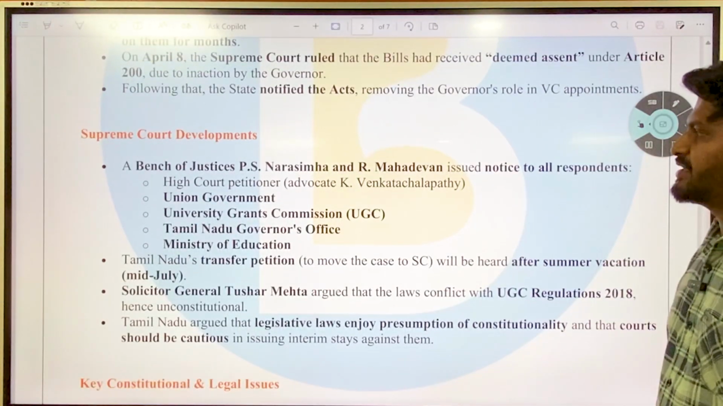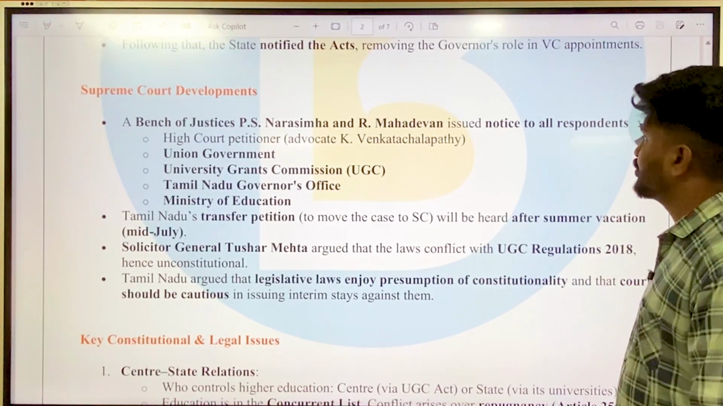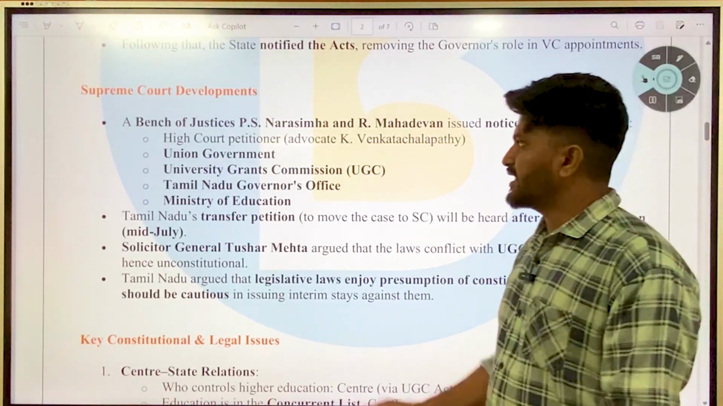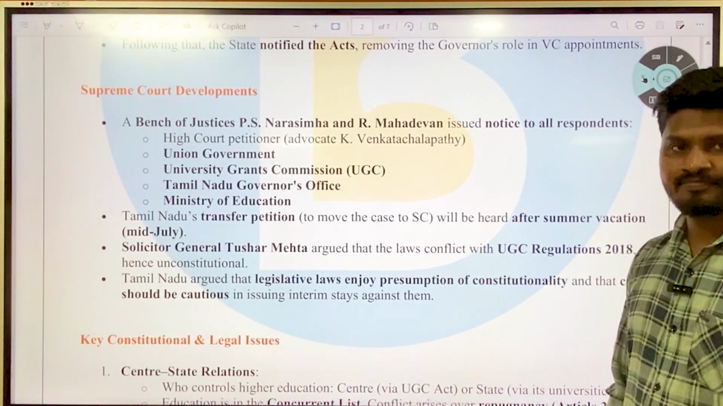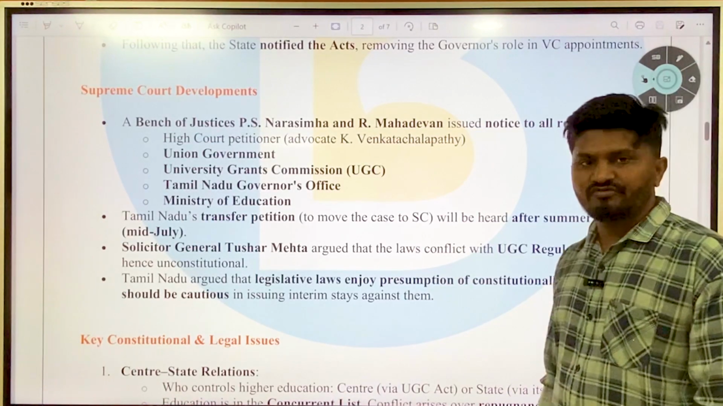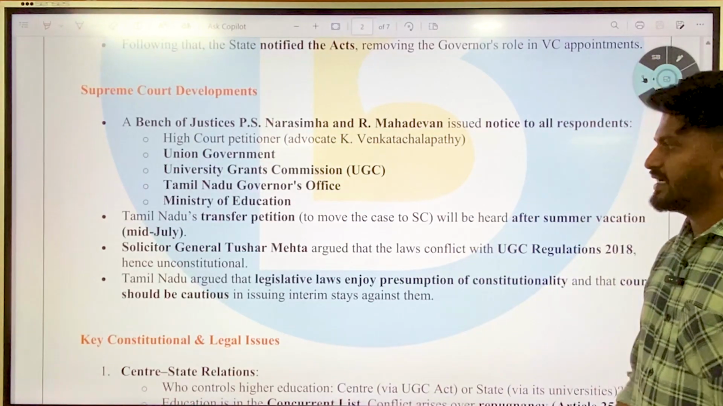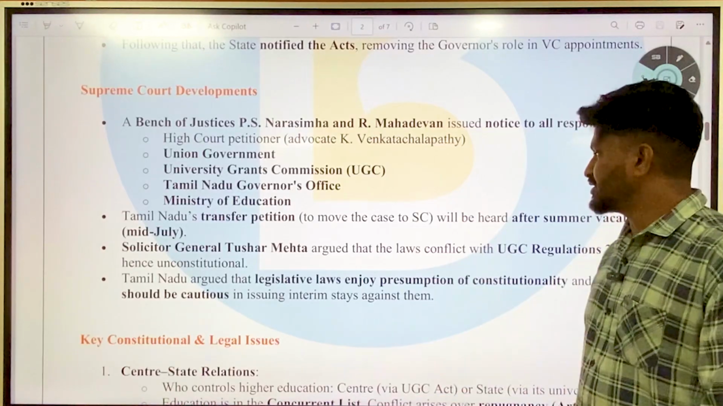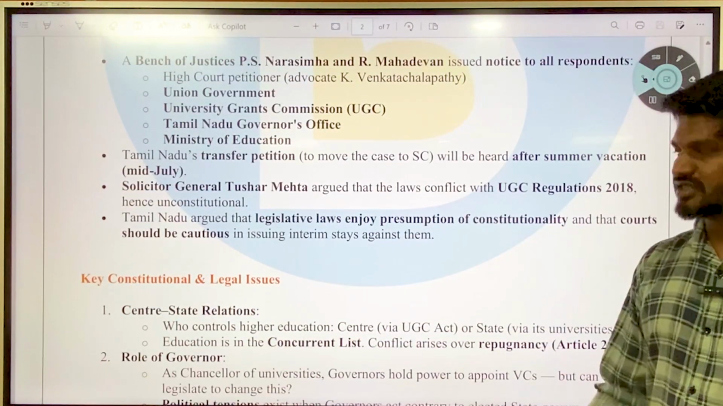Then the Supreme Court development was that a bench of Justice P.S. Narasimha and R. Mahadevan issued notice to all the respondents. Who are the respondents? The High Court petitioner, Union Government, University Grants Commission, Tamil Nadu's Governor's Office, and Ministry of Education. All these are the stakeholders here. And then Tamil Nadu's transfer petition, that is, to move the case to the Supreme Court, will be heard after the summer vacation, that is, in mid-July.